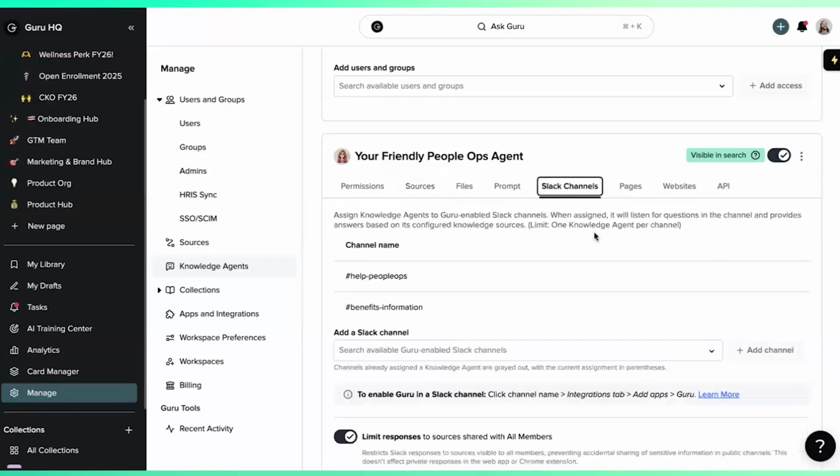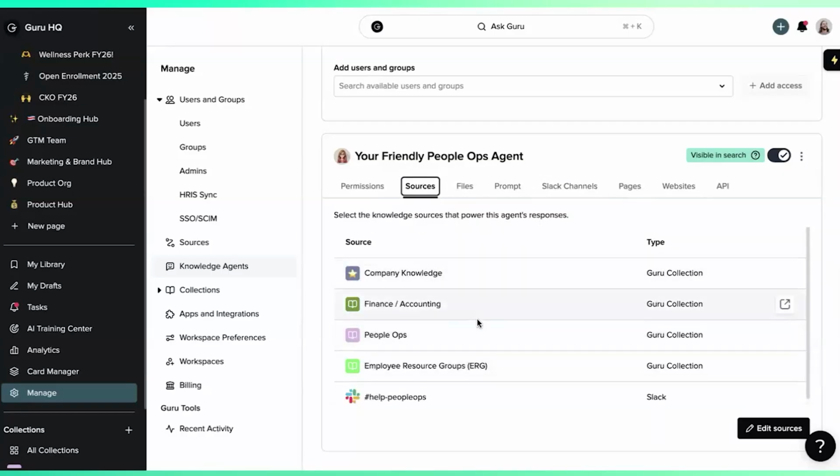And you've got that kind of closed loop circle with Guru automatically responding to questions that are asked in these specific Slack channels. So when people go into these Slack channels and ask a question, Guru is going to be the first line of defense and automatically respond to questions using this agent, using the sources that we see here to answer that question. And if Guru can't answer that question, that's where you come in, give a nice response, and then now we're intaking that new information that you've threaded in by having that Slack channel also as a source into that agent. So it's like a full circle, making sure that knowledge is captured, shared, and easy to find for folks.